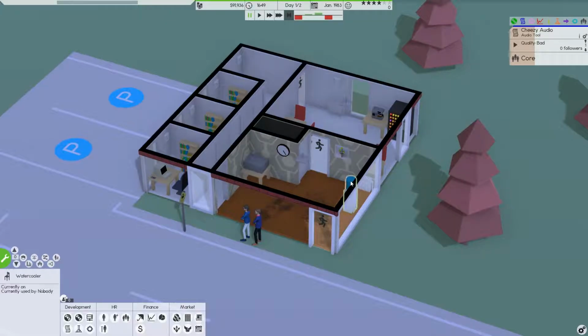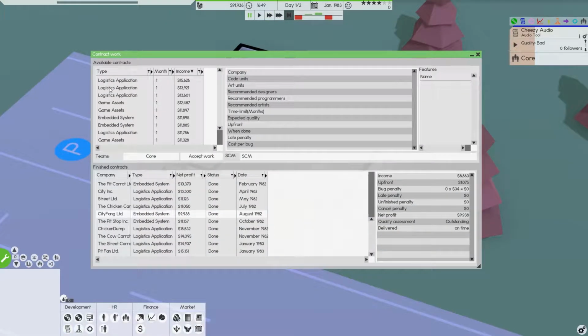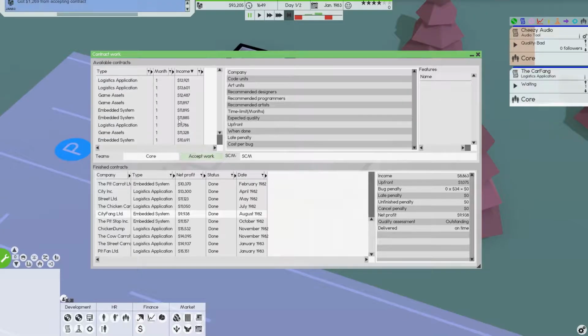Well, actually, let's move this water cooler. One last thing to move. We'll put it right there, because that can go in front of a window and that won't bother anything. So here we go. Oh, and we're going to grab some more contracts. Let's see what we have. Logistics app. Love it. 0.72.